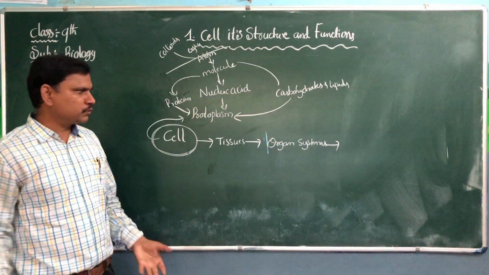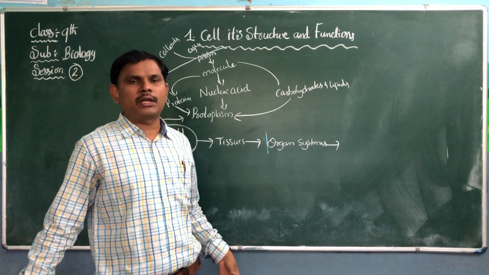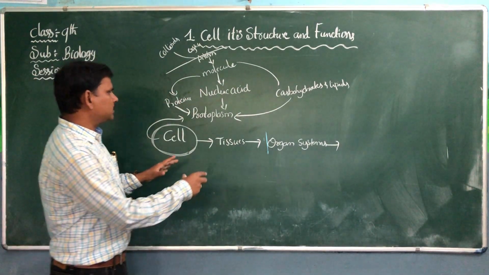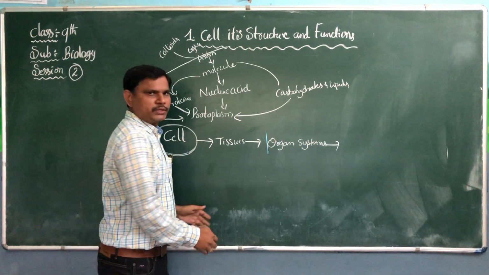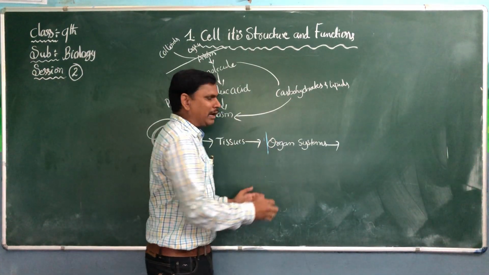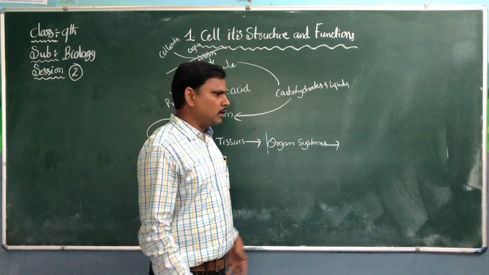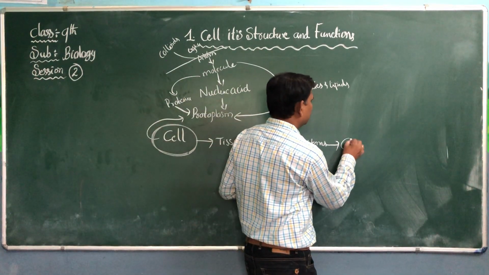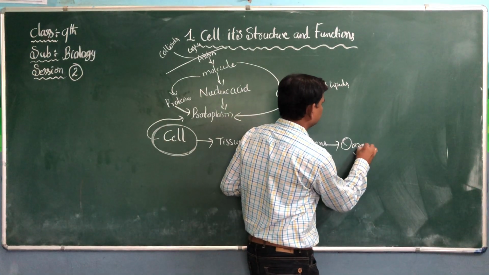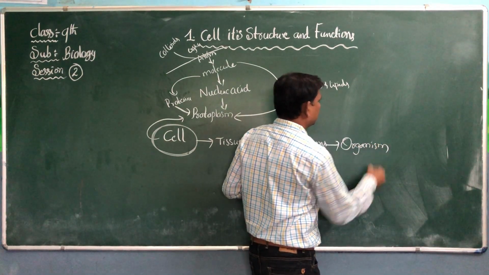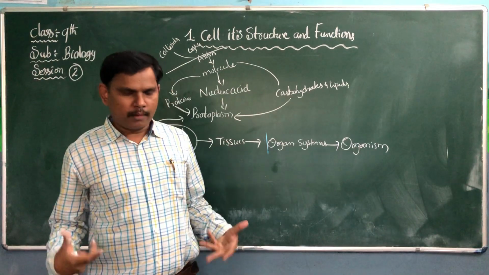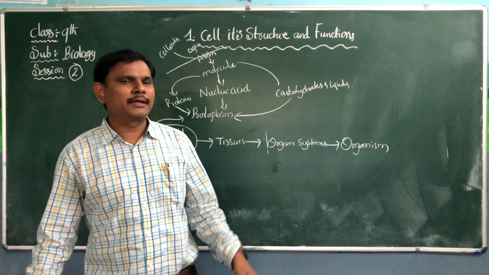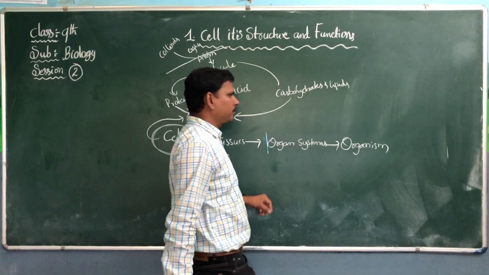Hand is one organ, leg is one organ, head is one organ, ear is one organ. All these organs together form an organism. What is an organism? An animal is one organism, a plant is one organism, the complete body.